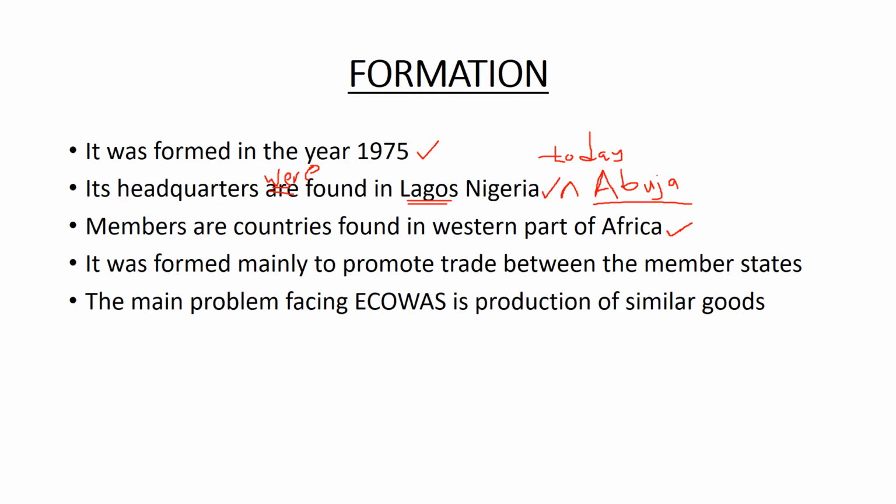It was formed mainly to promote trade. That's the main reason why ECOWAS was formed. It was formed mainly to promote trade between the member states. So the member countries of ECOWAS benefit from ECOWAS by improving trade between the countries. And then the main problem, and I always repeat this anytime I'm discussing any trade bloc, the main problem facing ECOWAS is production of similar goods, or in short, similarity of goods.